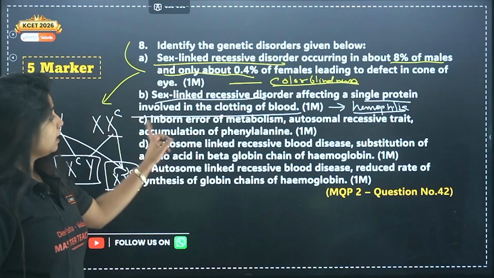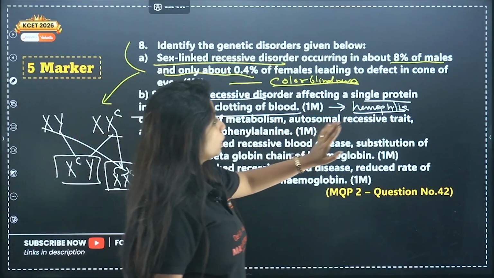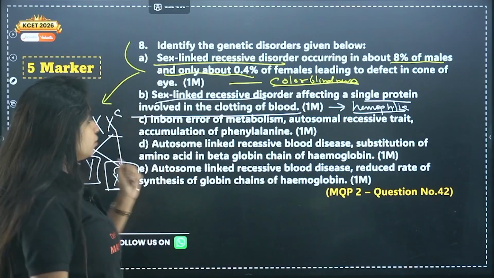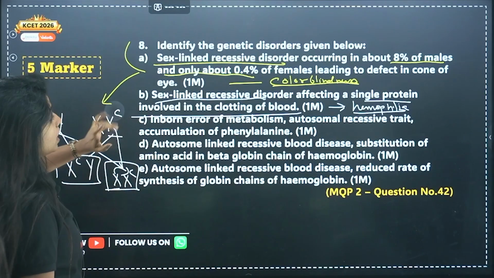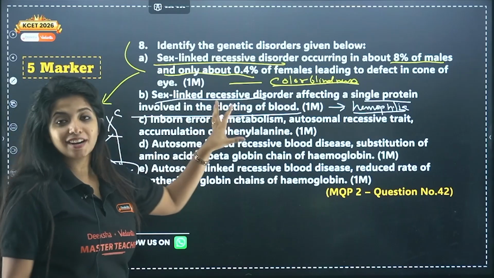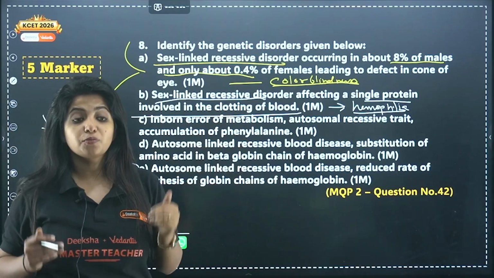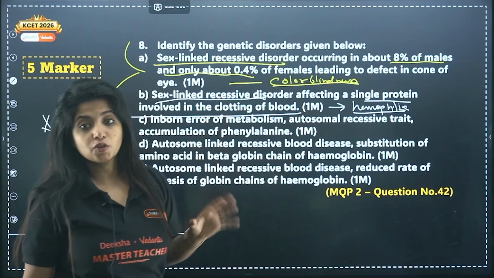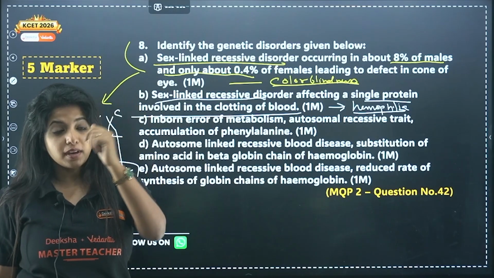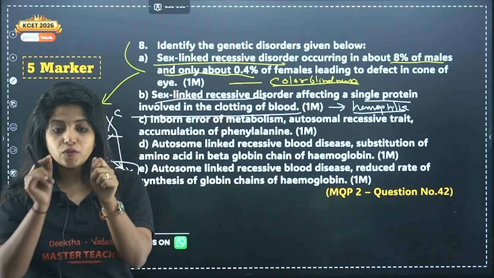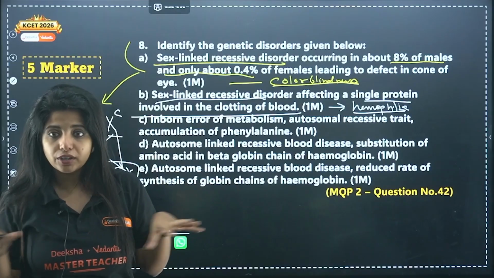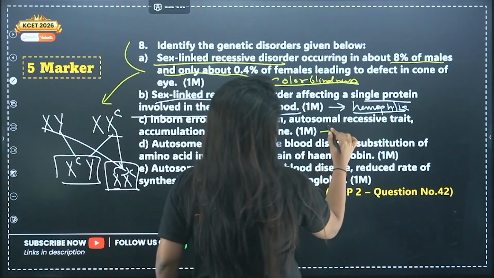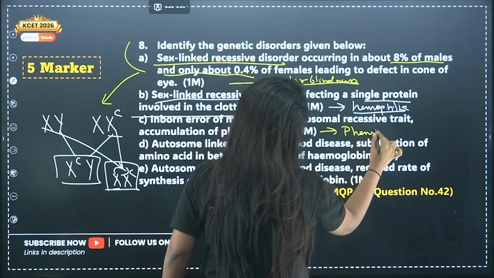Now, inborn error of metabolism, autosomal recessive trait, accumulation of phenylalanine. So three characters are given, and you are being asked what the disease is. Inborn error of metabolism is there with us when we are born. And it is an autosomal recessive disorder. That means it is on the autosomal chromosome, and it will only come if both the alleles are the same in the recessive condition. Accumulation of phenylalanine is also happening over here. It is phenylketonuria.